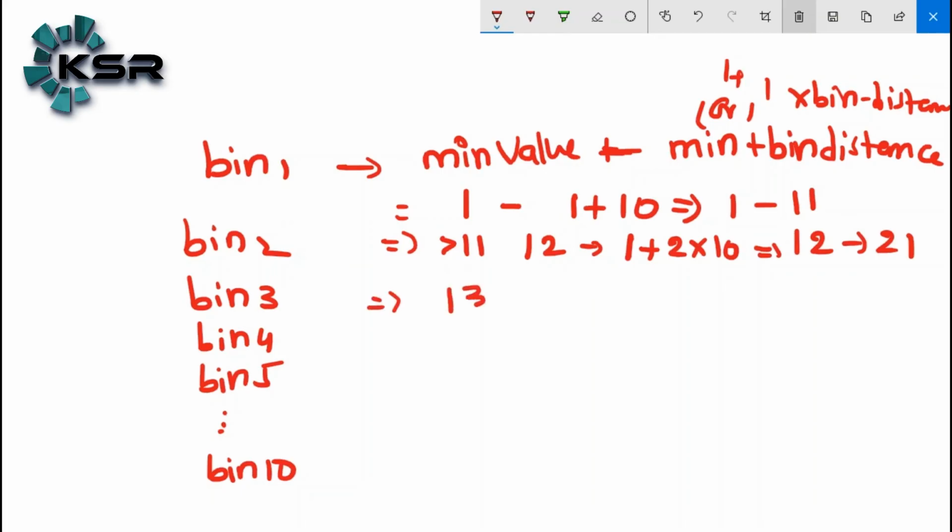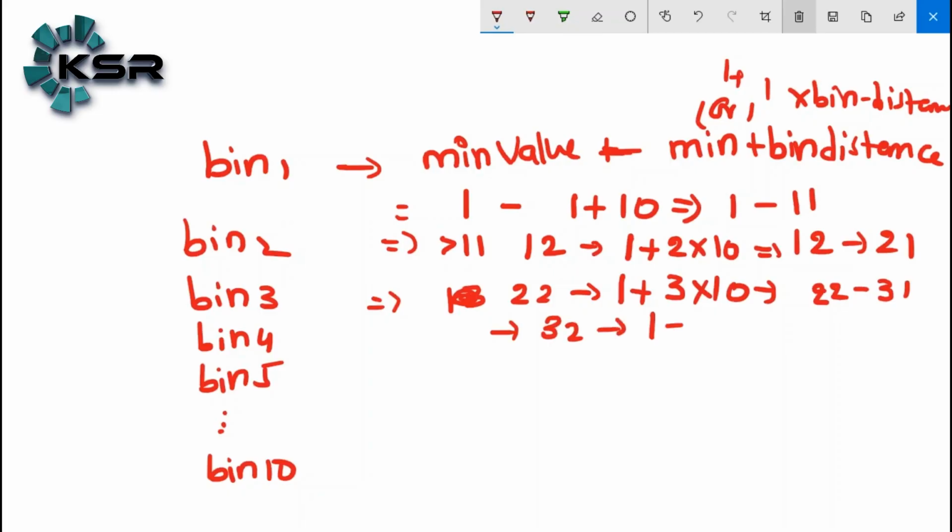The next is 22 to 1 plus 3 into 10, that is 22 to 31. The fourth bin is 32 to 1 plus 4 into 10, that is 32 to 41.